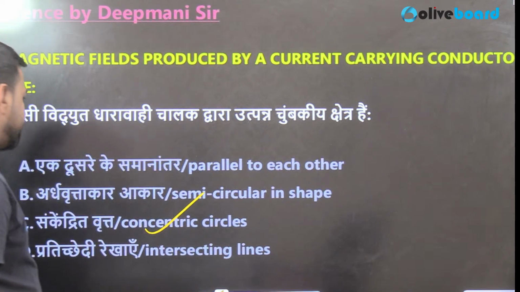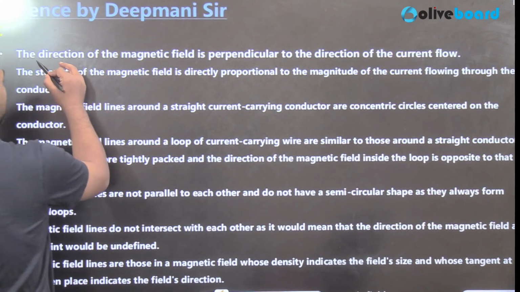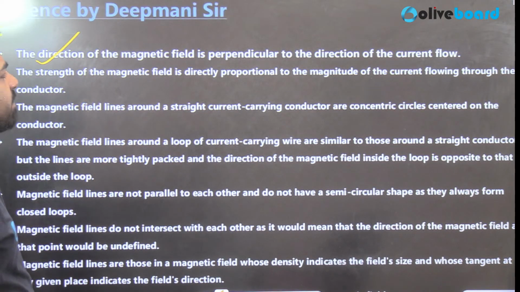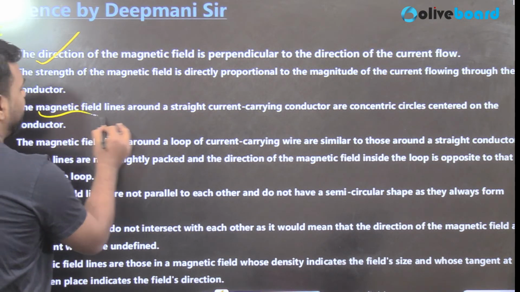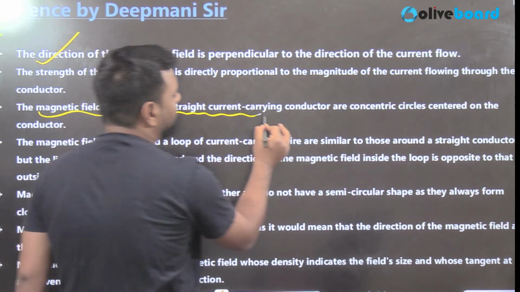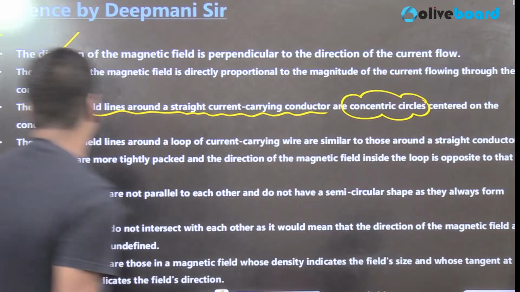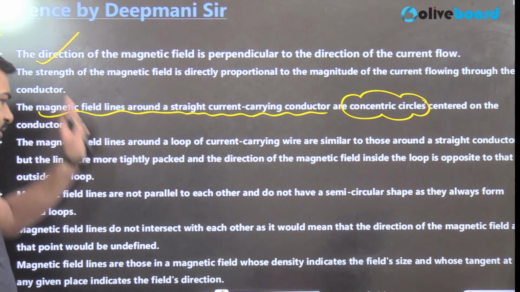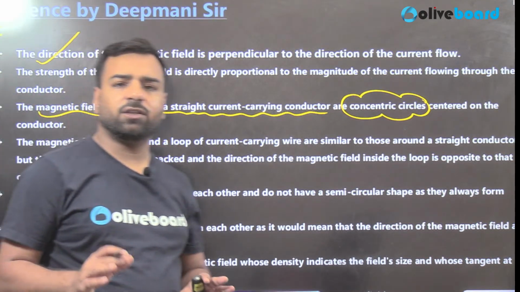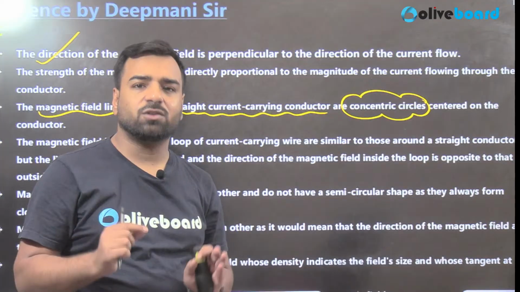Perfect. So let's have a discussion again here. As discussed, the direction of the magnetic field is perpendicular to the direction of the current flow. But yes, the magnetic field lines around a straight current carrying conductor are concentric circles that are centered on the conductor. I am going to share this PDF with you so that you can easily revise, and also you will be prepared for examination.